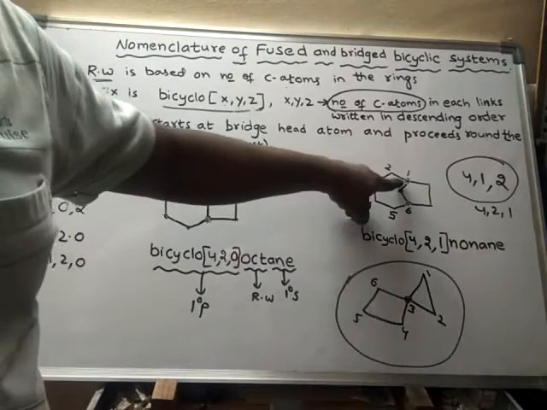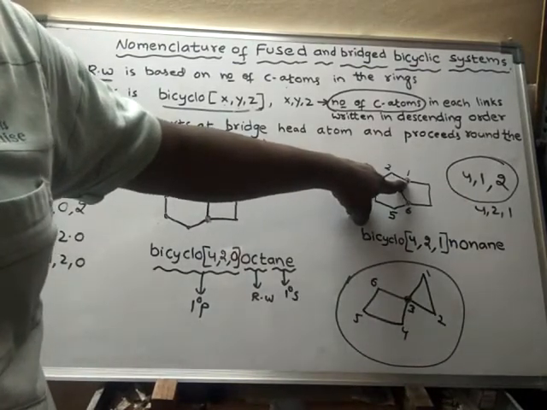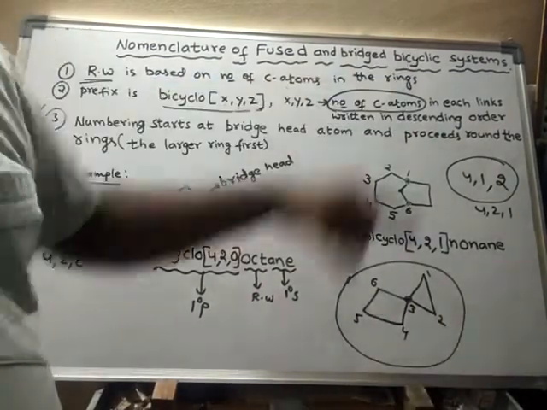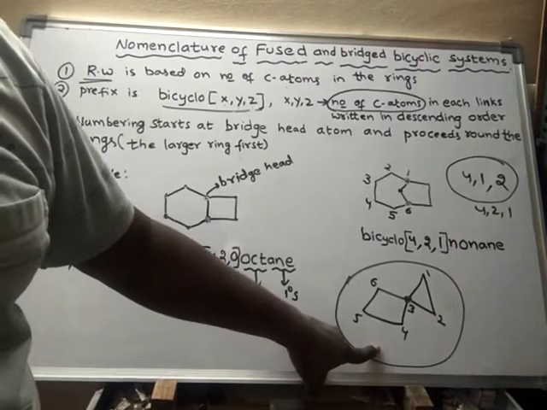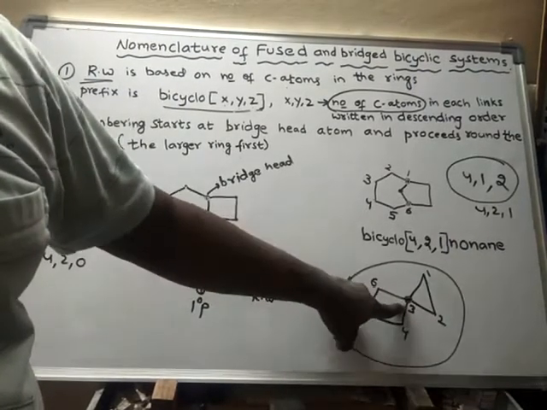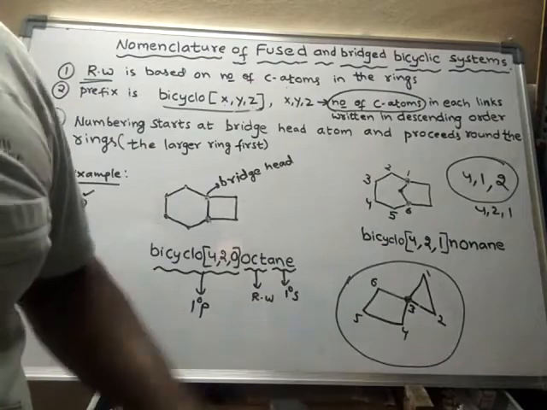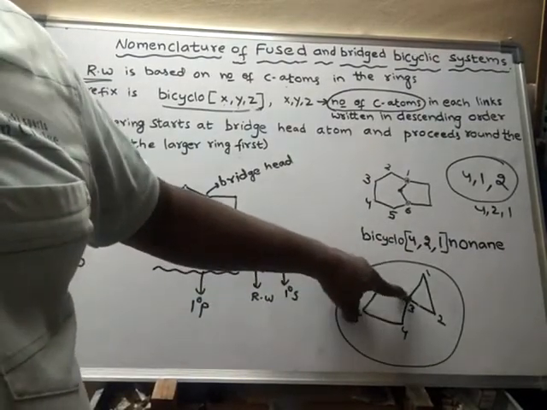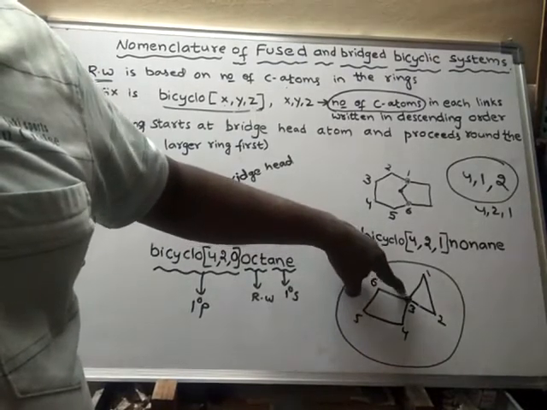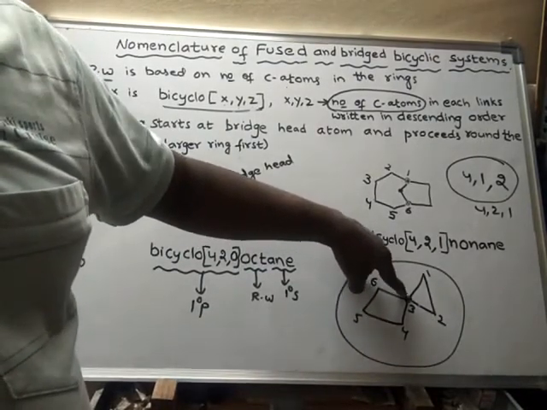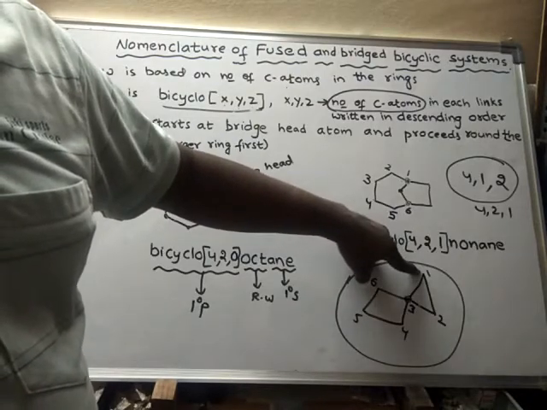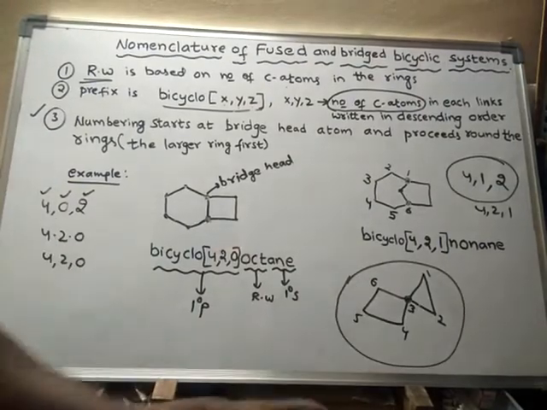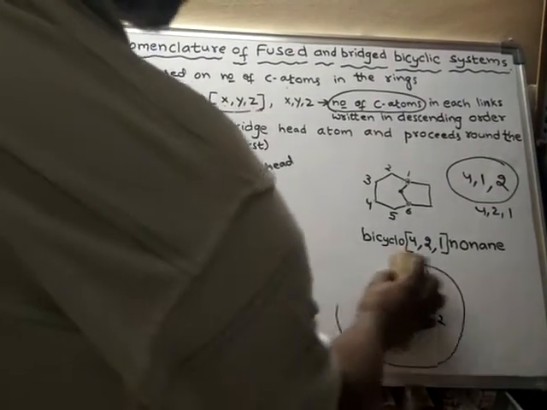Always remember that the first number should be given to a bridgehead carbon in bicyclo compounds, whereas in spiro compounds, the carbon which connects the rings should not be given the first number. Here the carbon adjacent to the spiro center carbon should get number 1. So this is about spiro compounds. Now we are not discussing spiro compounds.